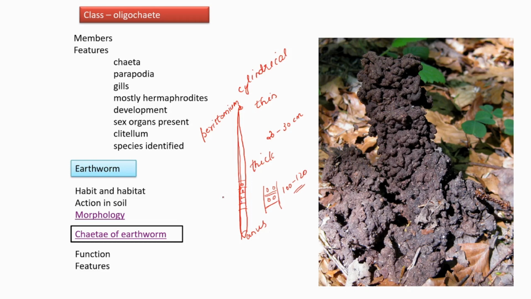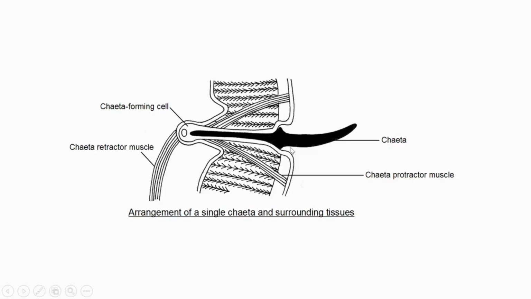It's about the morphology. Then we are going to learn more about the chaetae of earthworm. Very, very important. What's the function of this chaetae? Chaetae is mainly meant for locomotion. And what are the features? Each chaeta, I will explain to you along with showing the image. This is a chaeta. Each chaeta is elongated, more or less S-shaped. To a certain extent, we can interpret it as having the shape of a letter S.